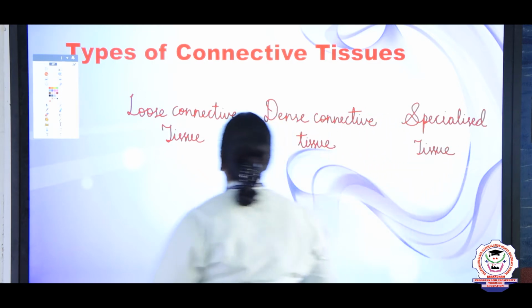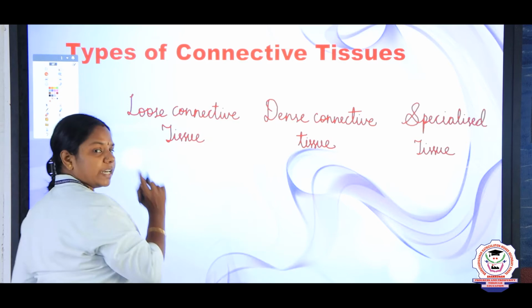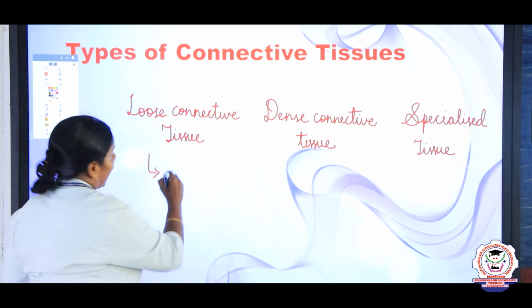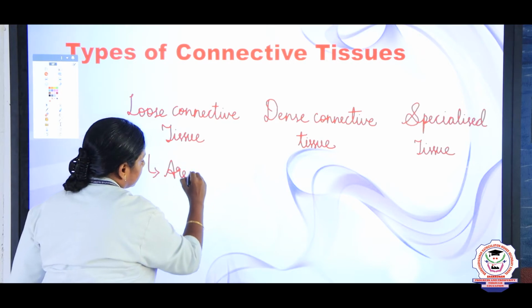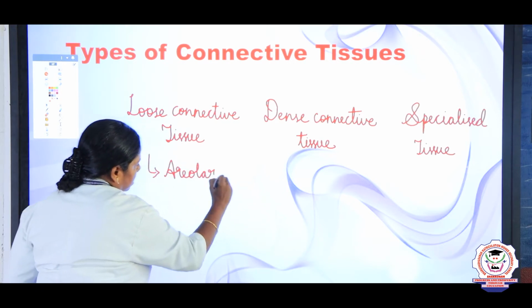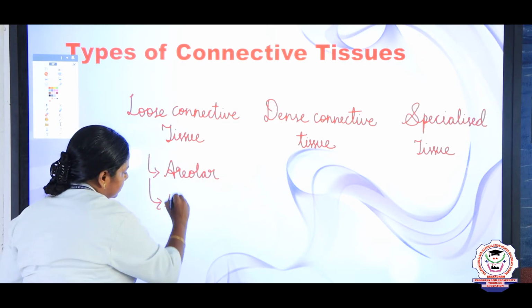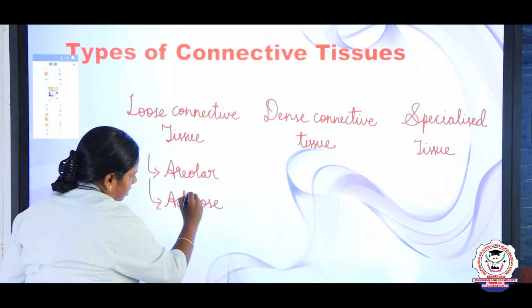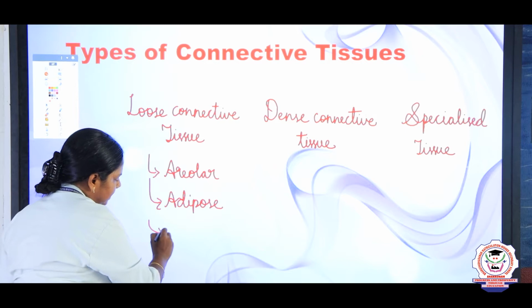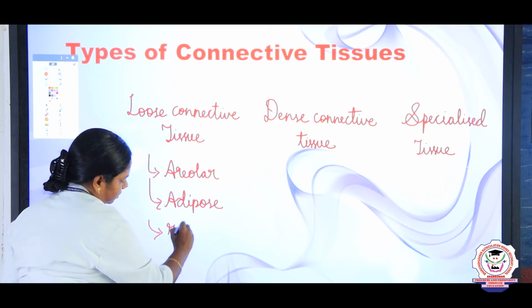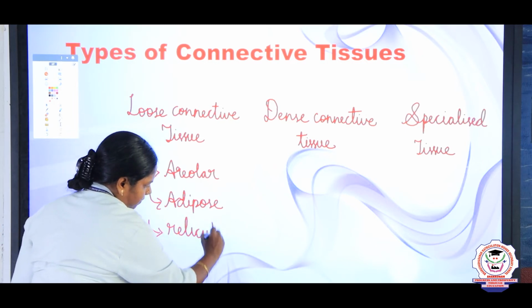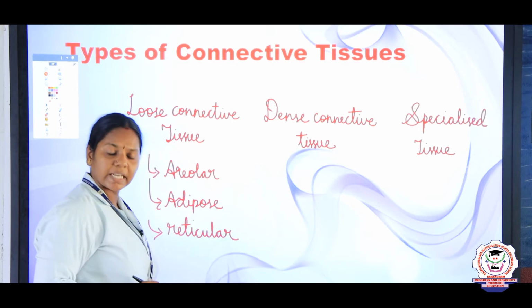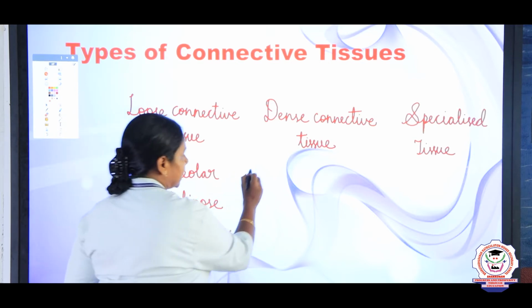The loose connective tissue is divided into three categories: areolar, the second one adipose, and the third one reticular.